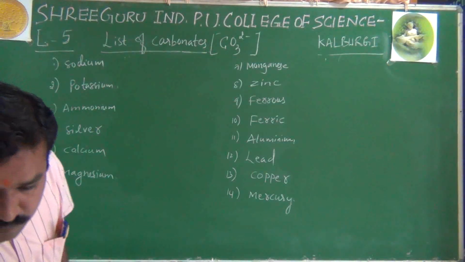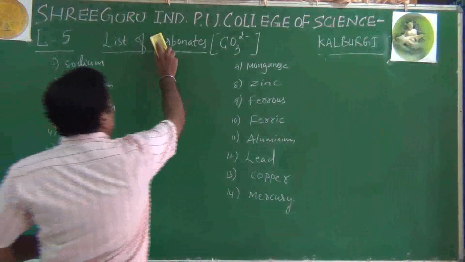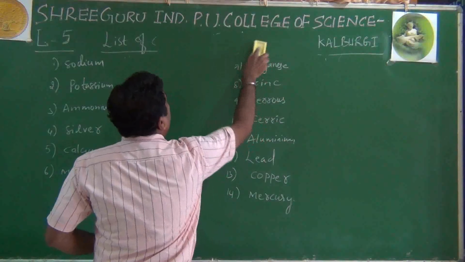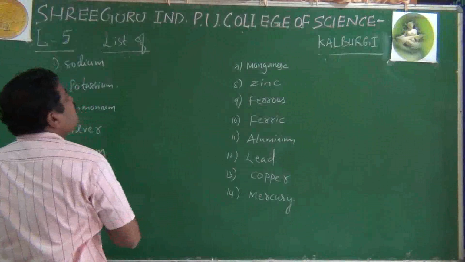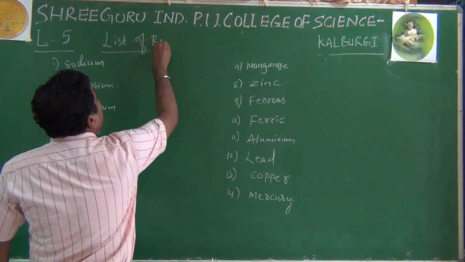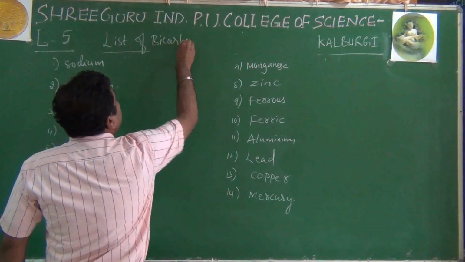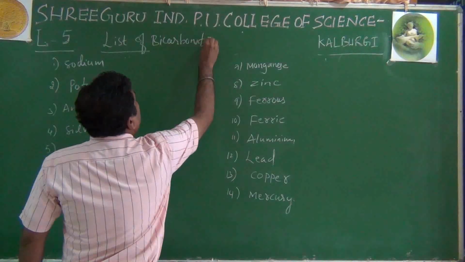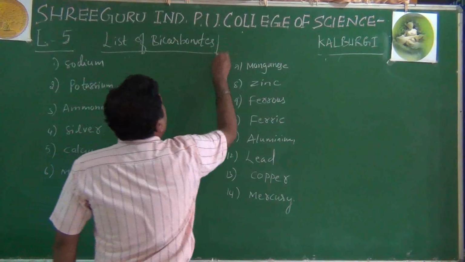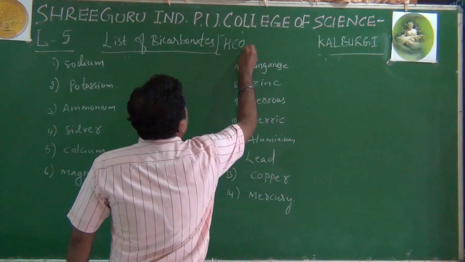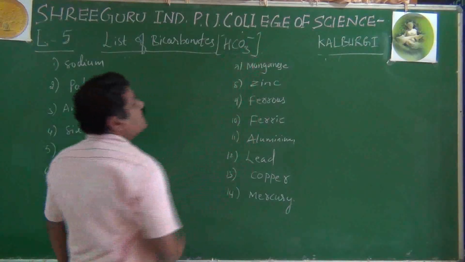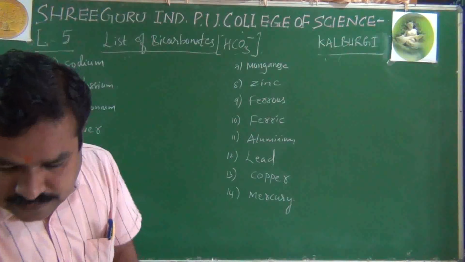Now it's the turn of bicarbonates. See, students, the list of bicarbonates: HCO3 minus, bicarbonate.